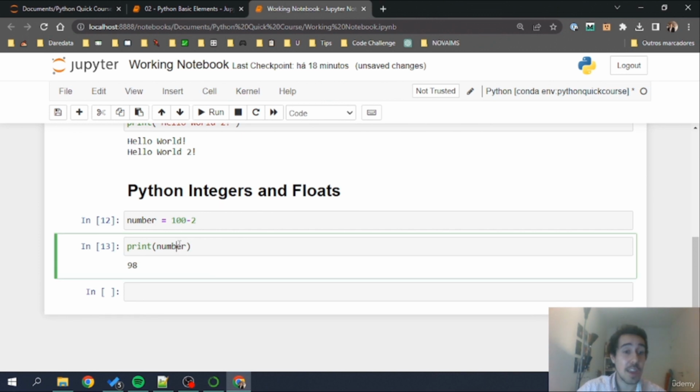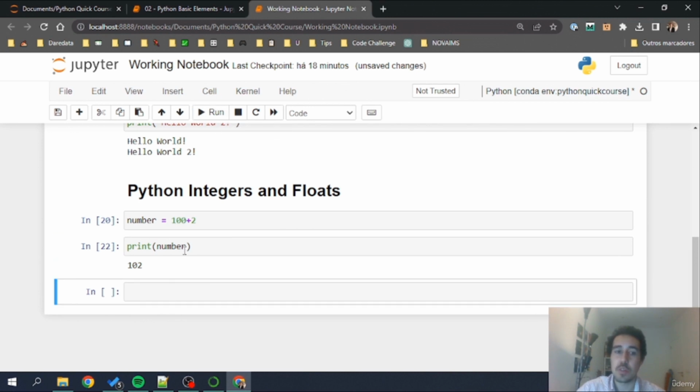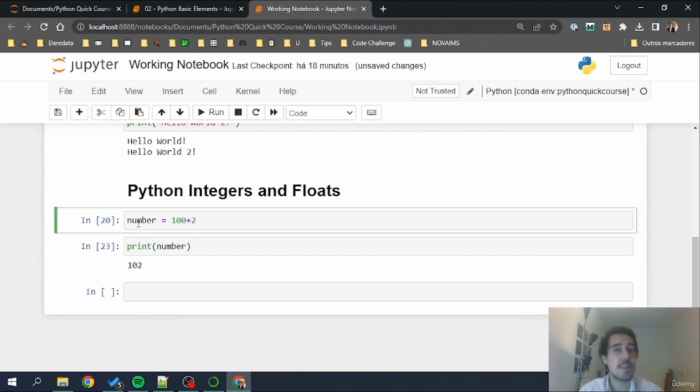Right now it contains, and I can run this print multiple times. It will always contain 98 because I'm only running the print. But when I run the assignment again, for example, 100 plus 2, now the print will change. So the variable will retain the value I've last assigned it until I run the assignment again. The assignment will basically substitute what this number means, and by number I mean the variable with the name number, that we can call along our code.